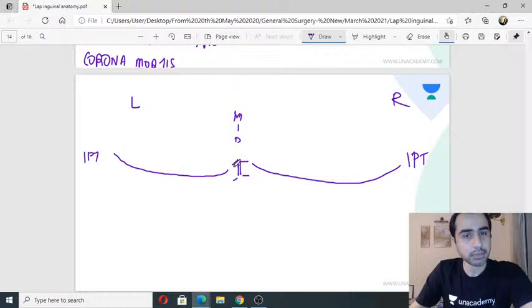Now I told you, above will be the roof. This area is the roof. Above is the roof, below is the floor or peritoneum. That I already told you. On the roof, you are going to draw the inferior epigastric vessels on both sides. These are the inferior epigastric vessels. Now come down.